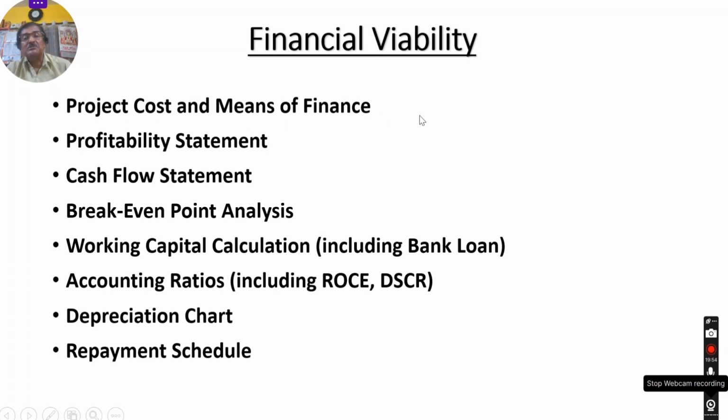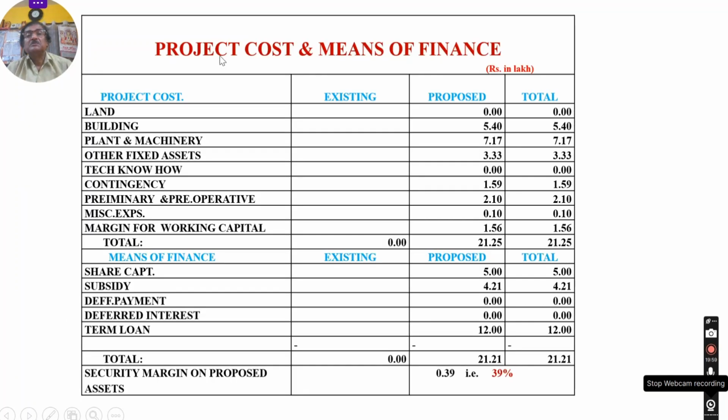First, project cost and means of finance. What is the format? How is it presented? This is project cost and means of finance. Under project cost, all these items will be there. You read slowly and you will understand. Land cost, this is the cost of the land, building cost, plant and machinery cost. This is technical know-how. If you acquire technical know-how, the cost of that, contingency, all these are part of the project. I am not going to discuss here in detail, then the video will be very long.